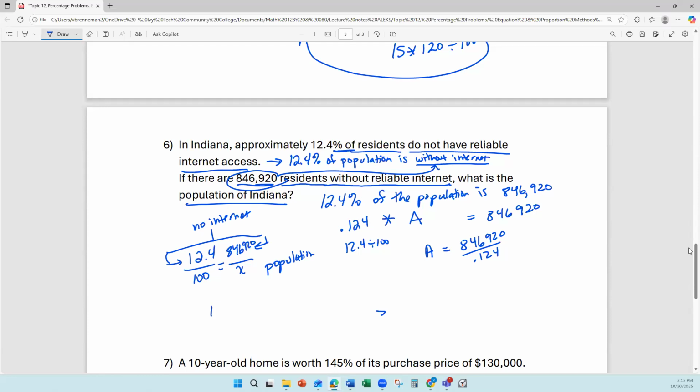So then the solving is 100 times 846,920 divided by 12.4. Either way, it comes out to 683 followed by 4 zeros, so 6,830,000.